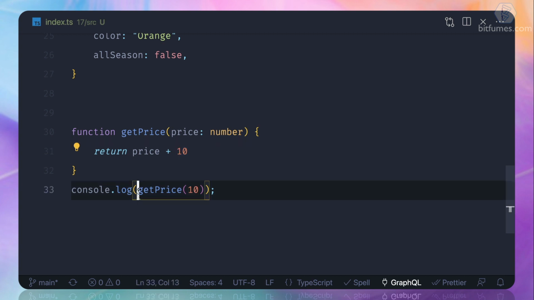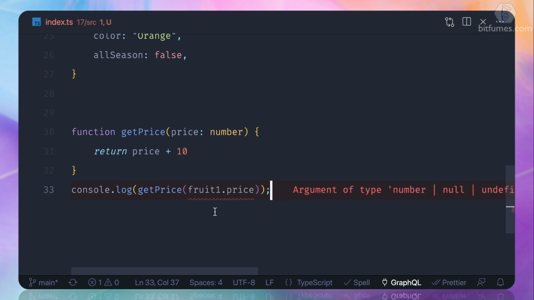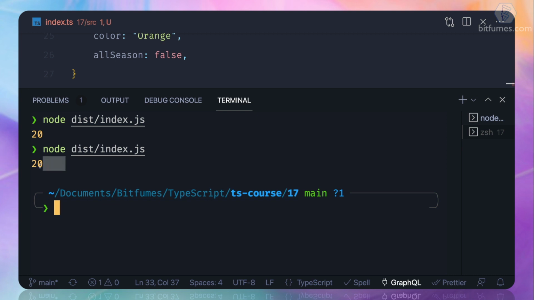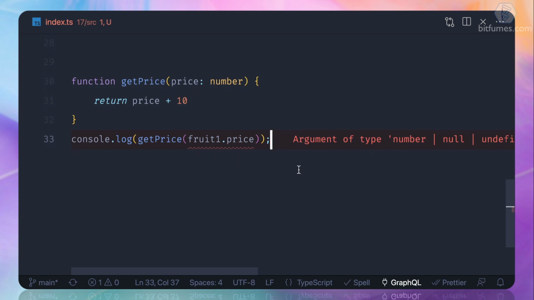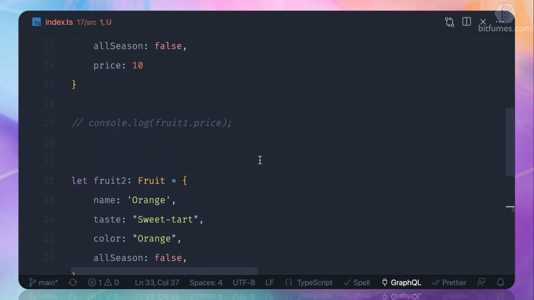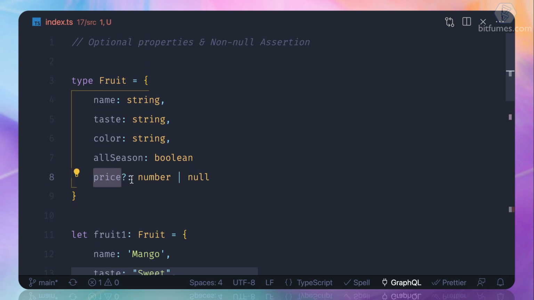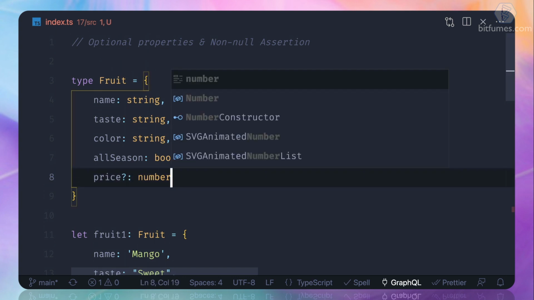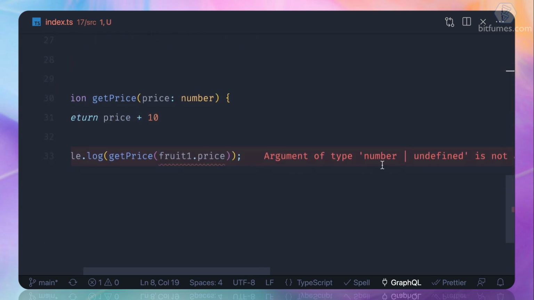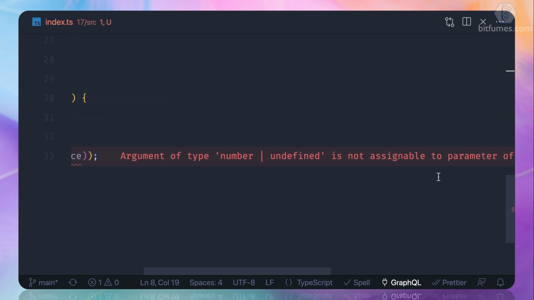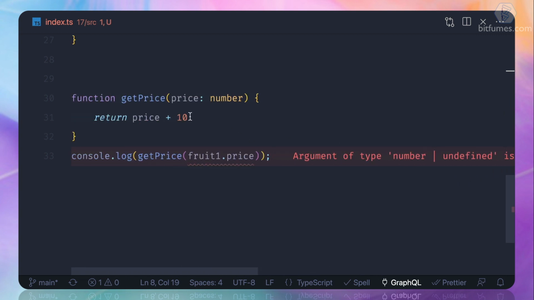Now let's do the same thing for fruit1. So I say fruit1 dot price. So we have passed it and we can get the result. 20 is there because the fruit1 pricing is 10. But still, TypeScript is not happy with this because it says that, hey, you have defined this price as optional. What if I remove this null from here? Still, it says that it could be undefined or number. So if it is a number, that's okay, but undefined is not going to work here because you are doing some mathematical operation, some numeric operation.